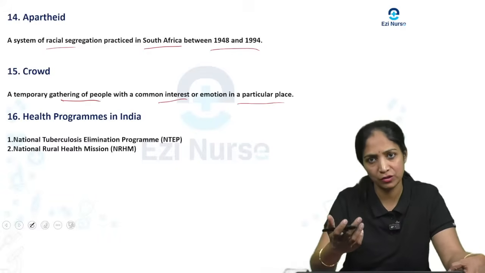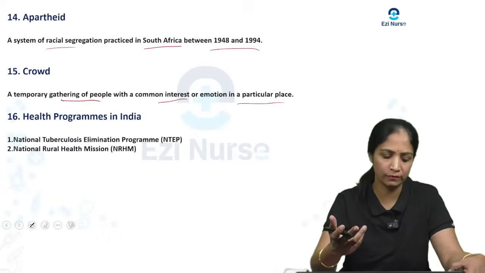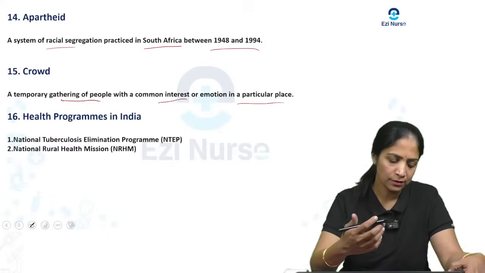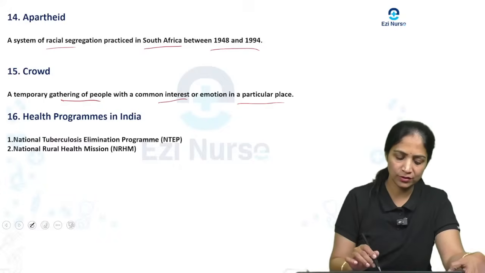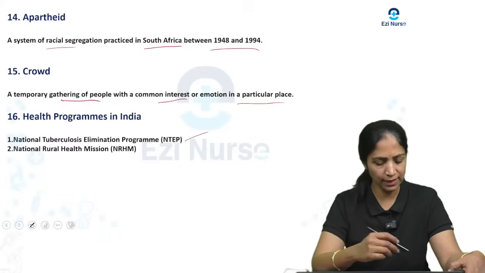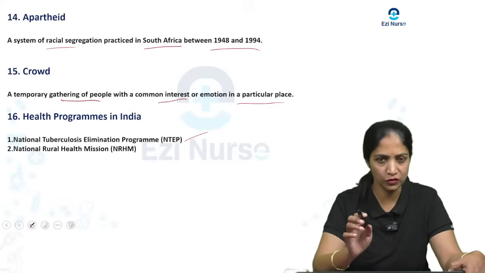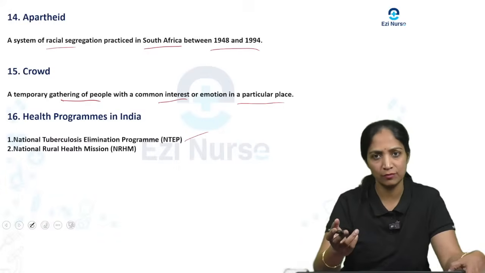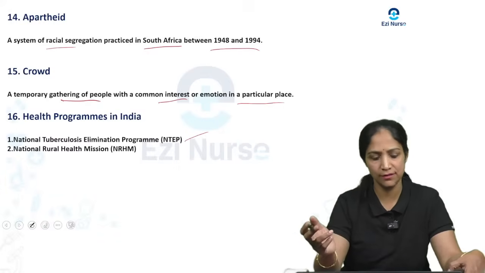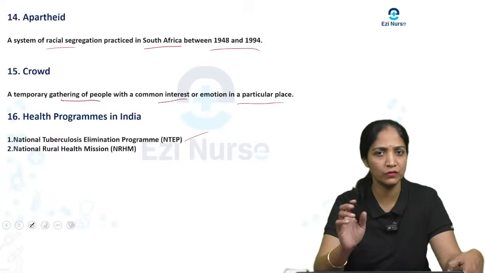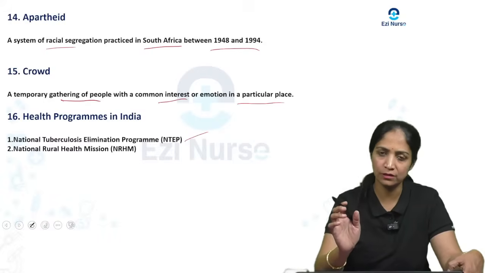So, for the prevention of disease and promoting the health of the people, especially the health programs in India, the first one is the National Tuberculosis Elimination Program. Then one more is the National Rural Health Mission. Along with that, there are many health programs, like the RCH program, MCH, and the ICDS program, different health programs. The main intention is the promotion of health and the prevention of disease.